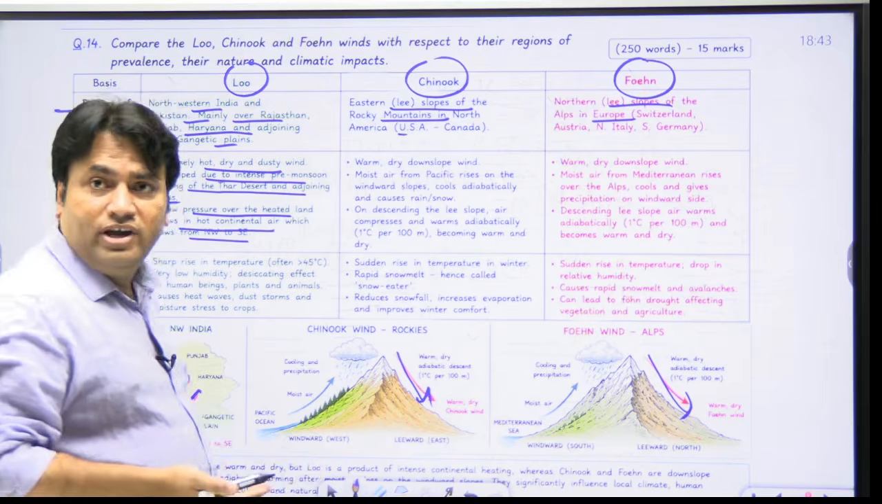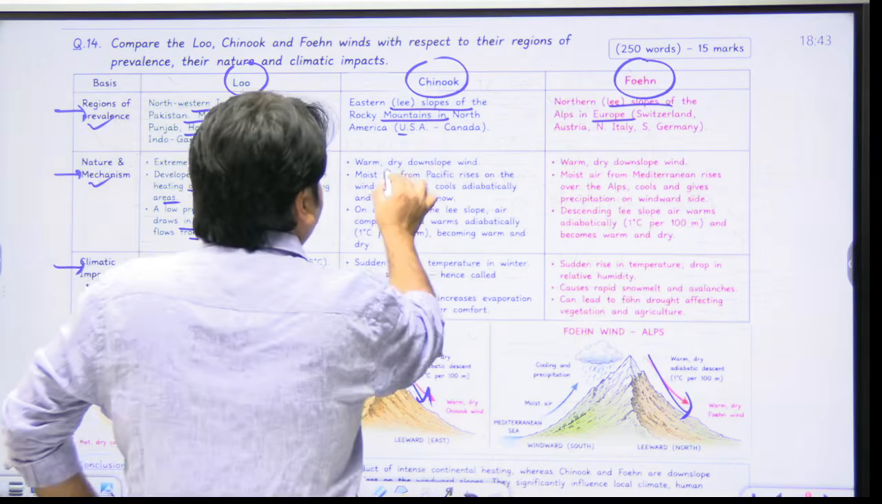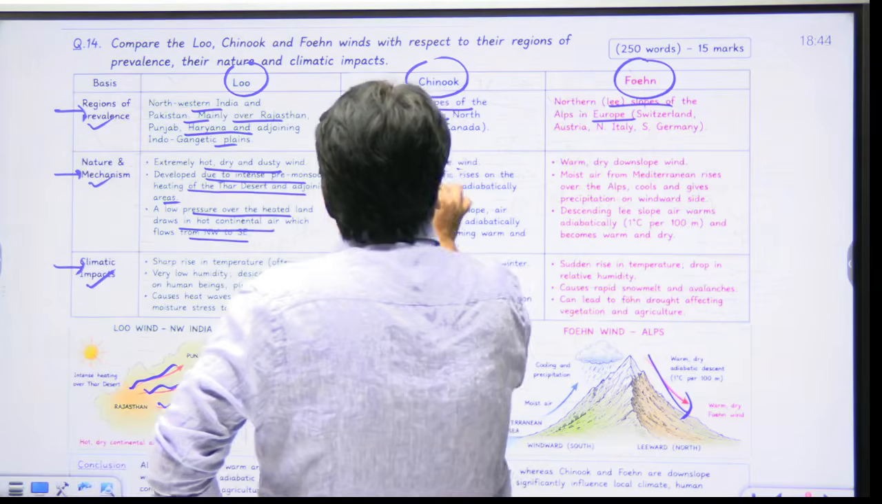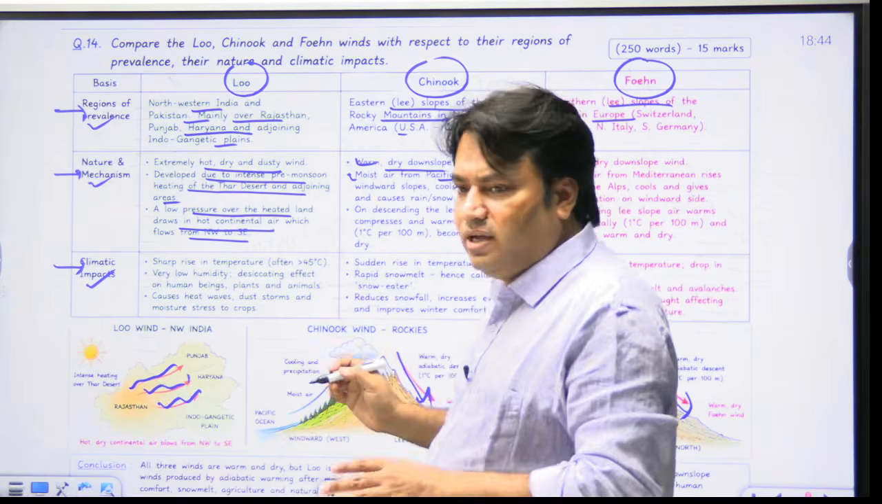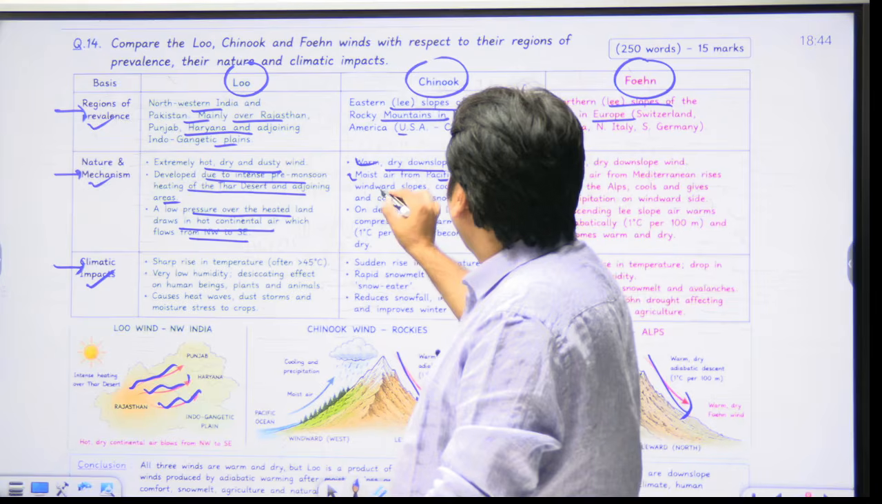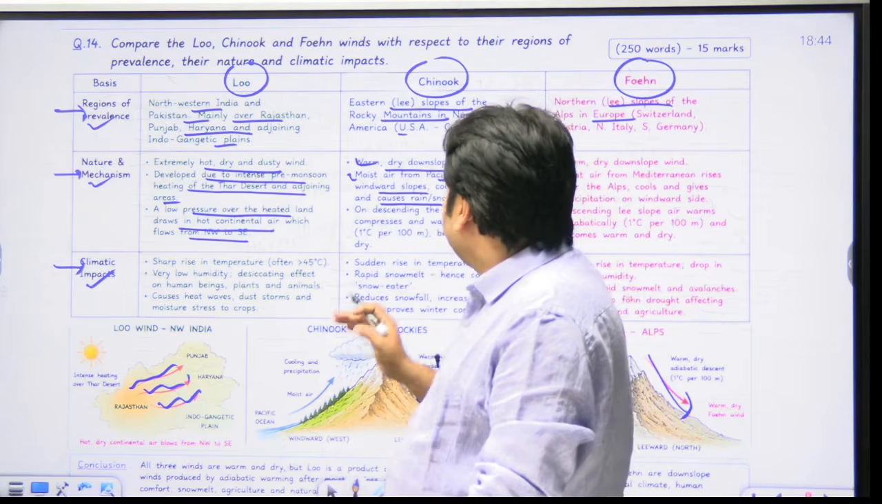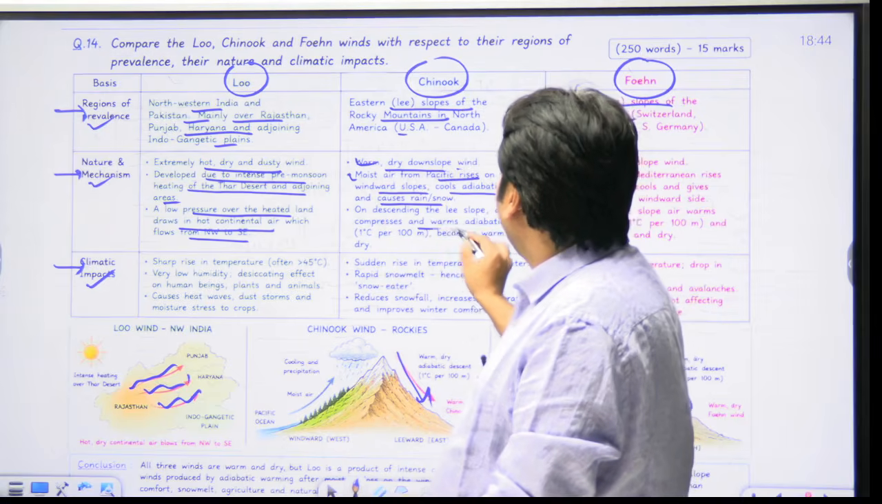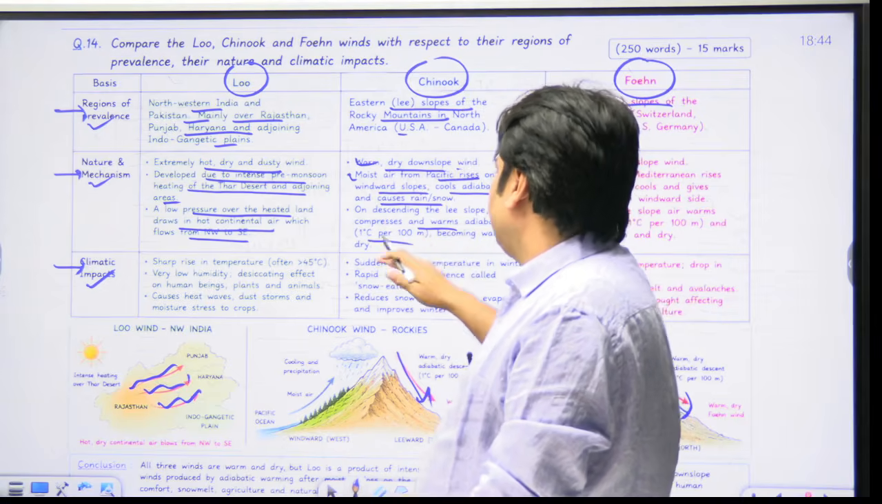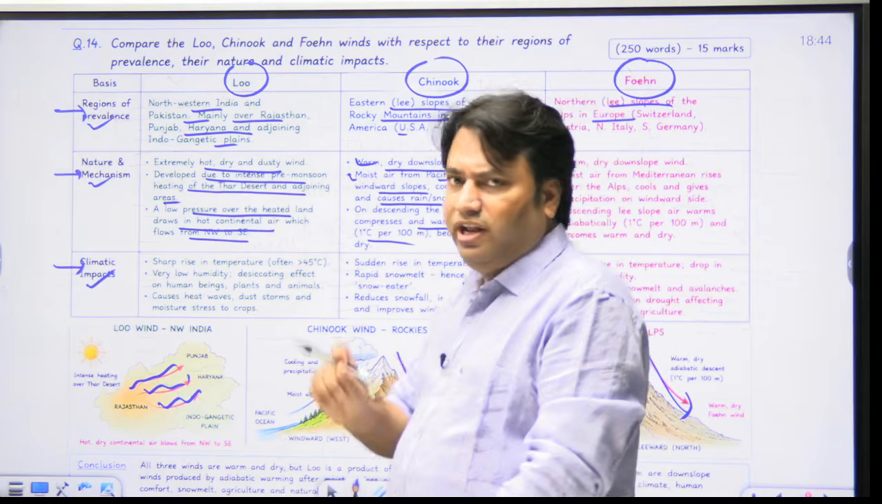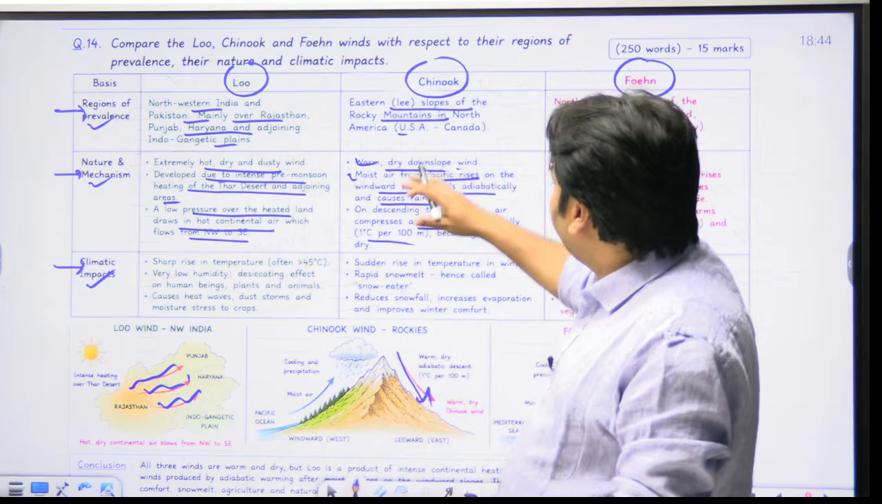In Chinook, we can write that it is a warm, dry downslope wind. Moist air from the Pacific rises on the windward slopes, cools adiabatically and causes rain and snow. On descending the lee slope, air compresses and warms adiabatically. But this much technically you don't need to write, but still you can write the basic points here.